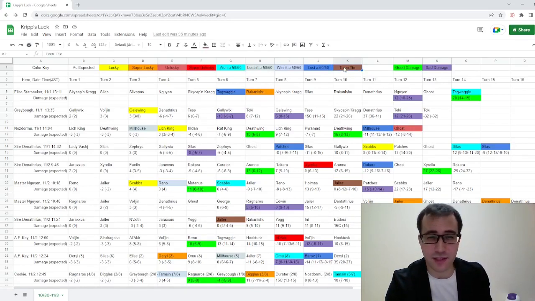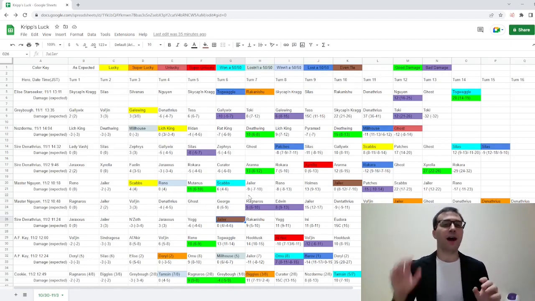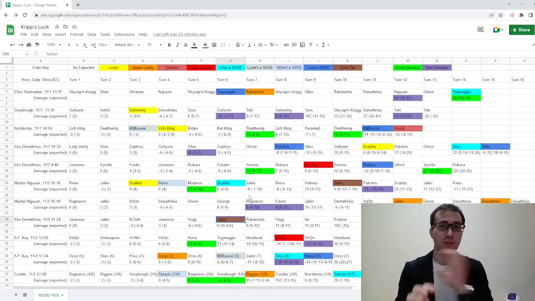I have this brown color here, even tie. That just means that the game ended in a tie. Oh, look at this. Jailer both of those first times. And the odds to win and the odds to lose were the same. So it could have been like 33, 33, 33. It could have been 25, 50, 25. Could have been 30, 40, 30.